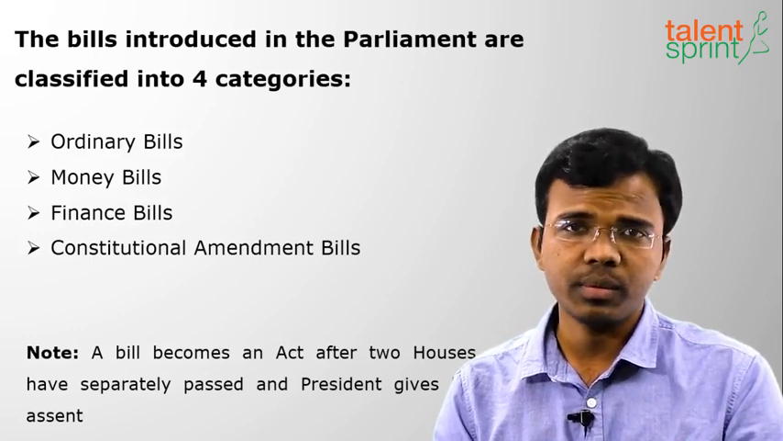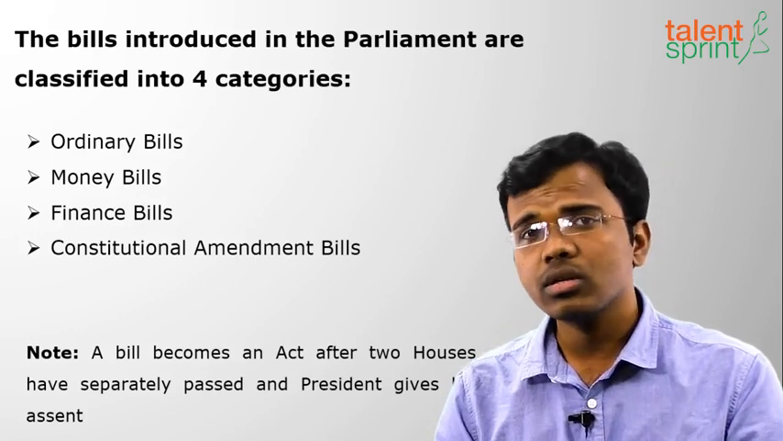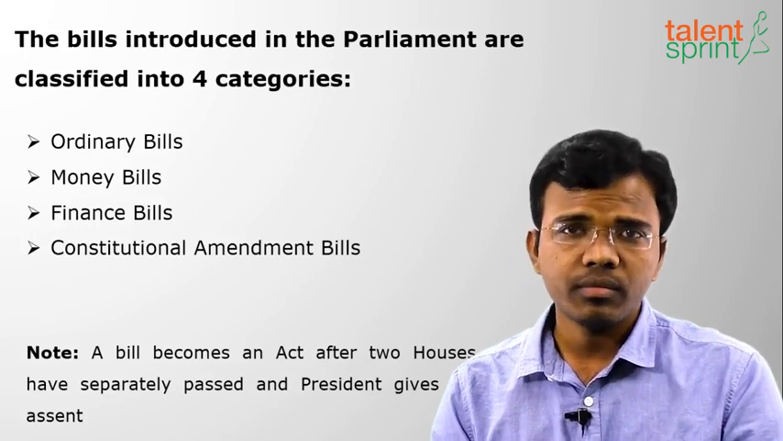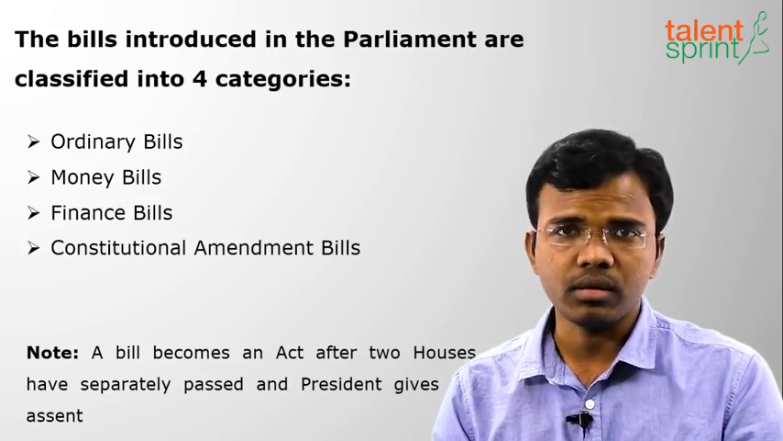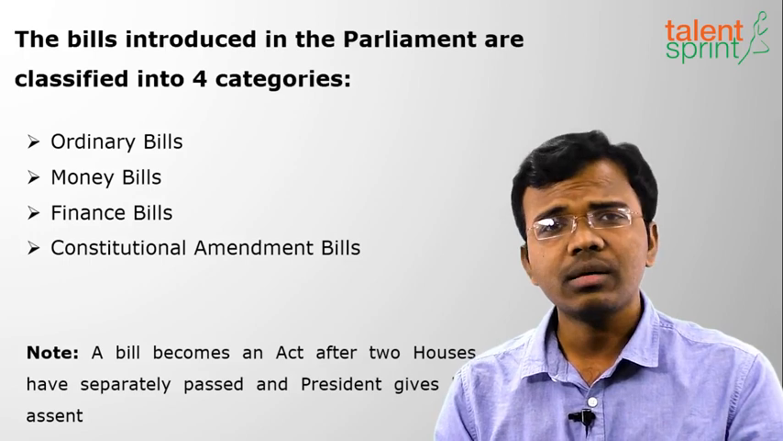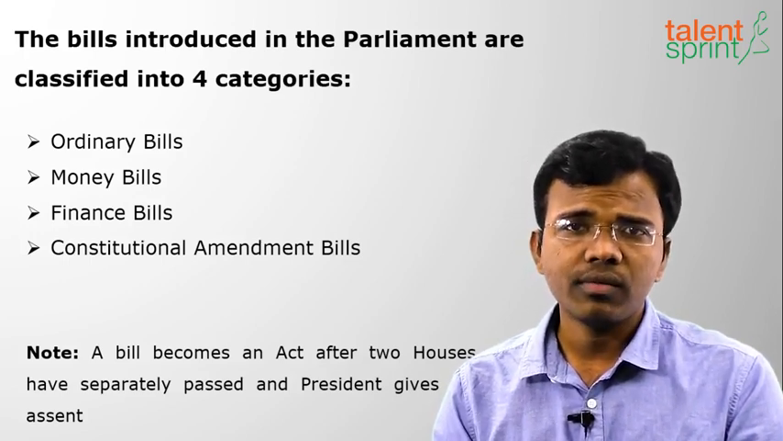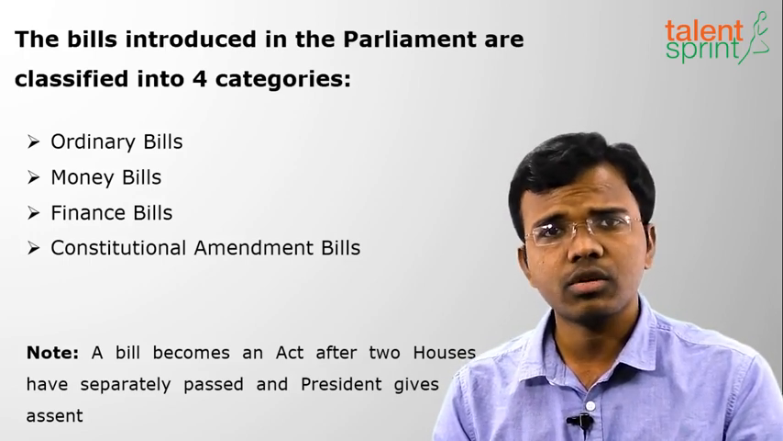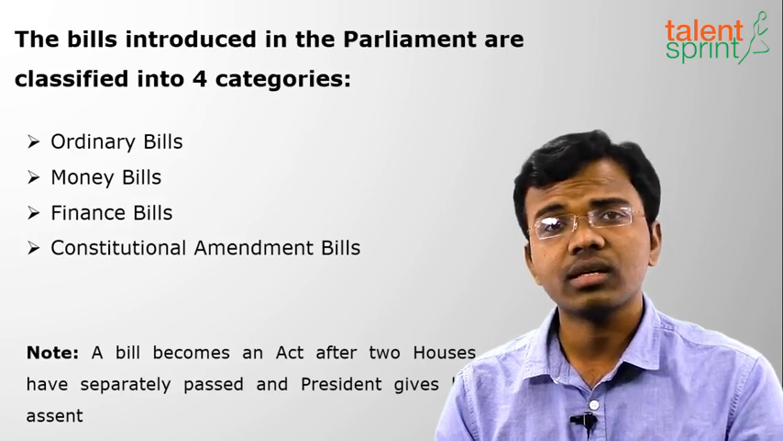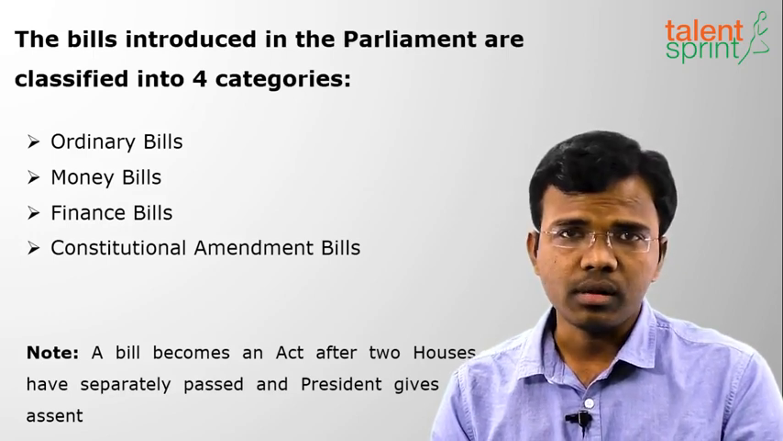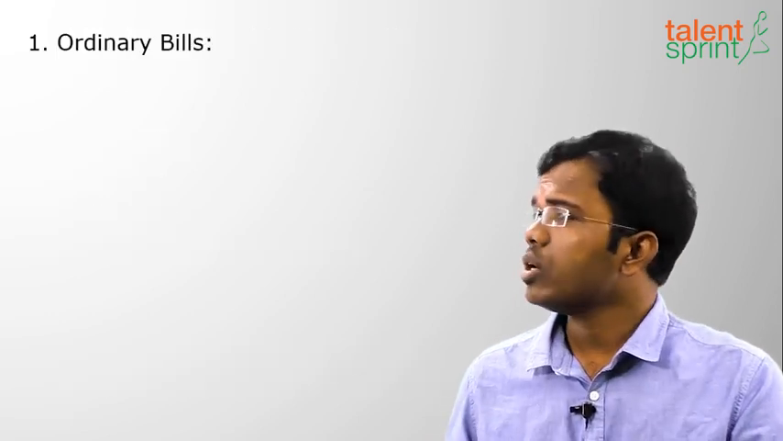For the welfare of the people. So it is the parliament or the state legislature which makes laws for the people. The ultimate goal of a law is the welfare of the people, the establishment of peace and the development of the people. Moving on to the first bill, that is the ordinary bill.